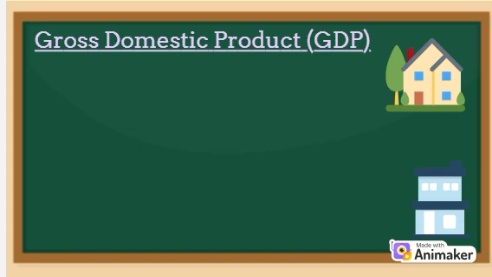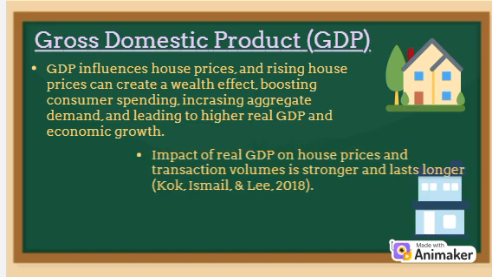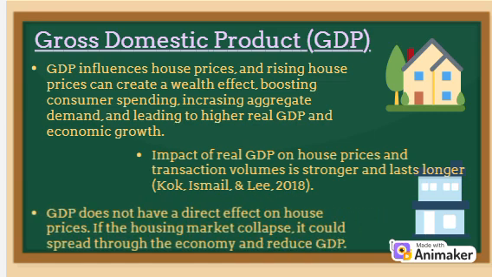How does gross domestic product, GDP, cause inflation? GDP influences house prices, and rising house prices can create a wealth effect, boosting consumer spending, increasing aggregate demand, and leading to higher real GDP and economic growth. Koch, Ismail, and Lee argued that the impact of real GDP on house prices and transaction volumes is stronger and lasts longer. GDP does not have a direct effect on house prices. If the housing market collapses, it could spread through the economy and reduce GDP.